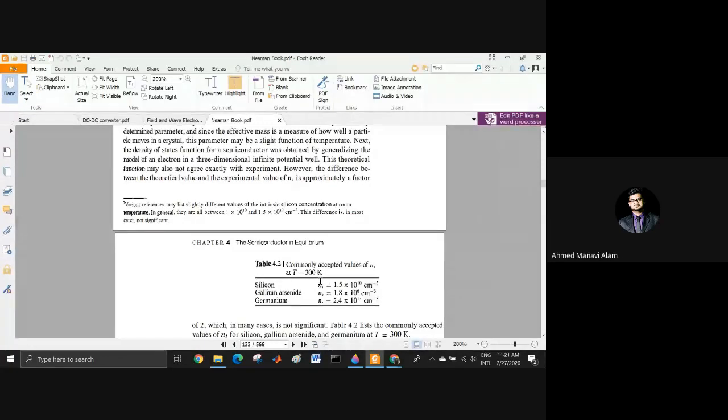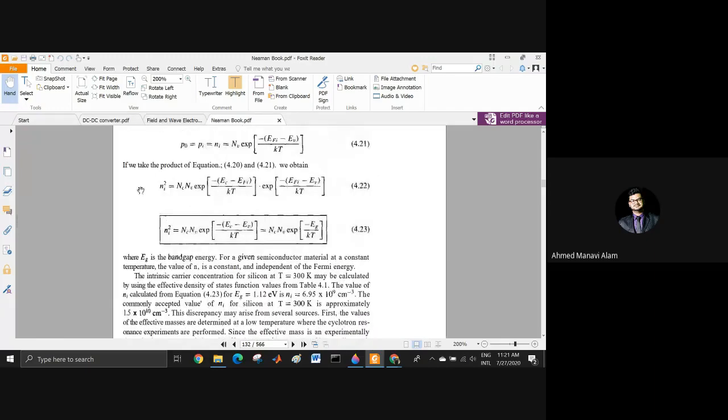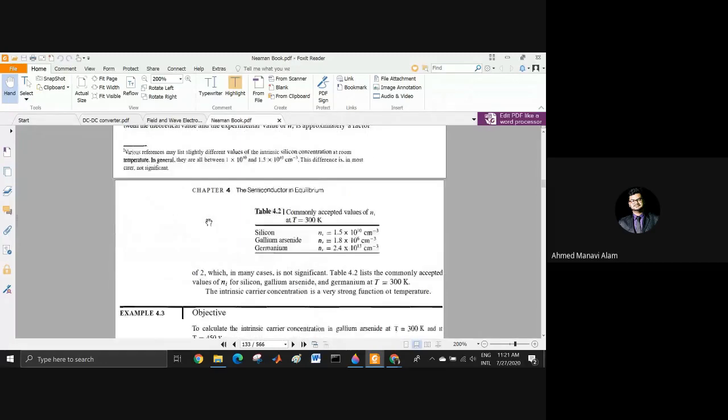If I ask you to do a certain math and that math needs the intrinsic concentration of silicon, then even if I don't put the value in the question, you have to assume that the value will be 1.5 into 10 to the power 10. This is one of the most important values for semiconductor electronics. One of the basic values.